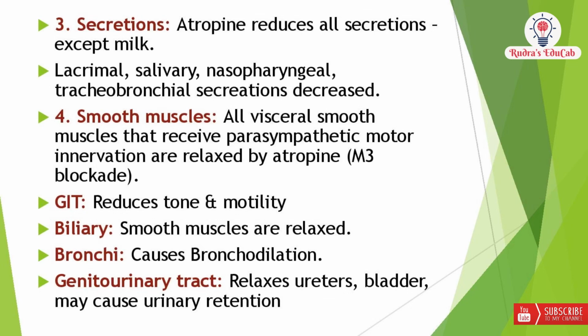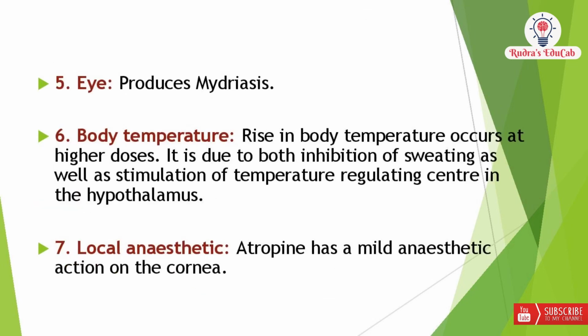In the biliary tract, smooth muscles are relaxed, and in bronchial muscles, atropine causes bronchodilation. On the genitourinary tract, it relaxes ureters and bladder, and may cause urinary retention. And on the eye, it produces mydriasis.